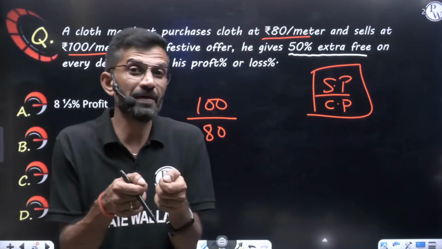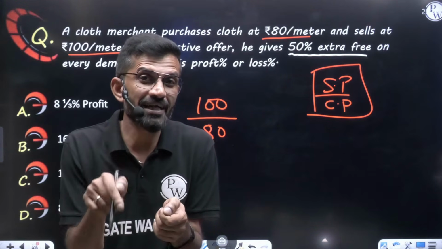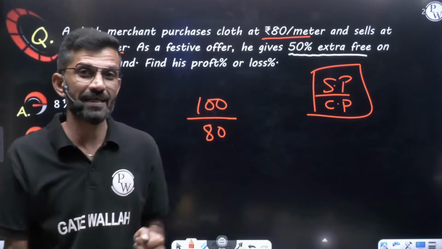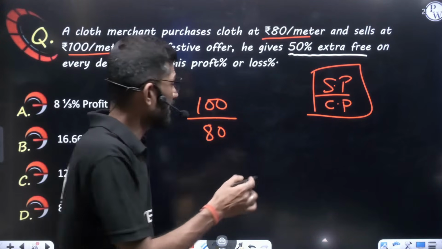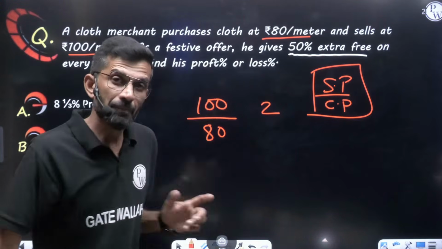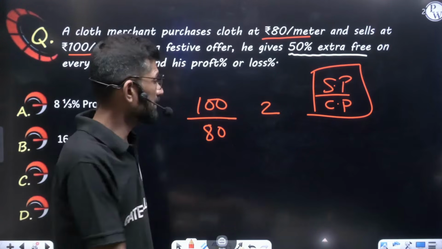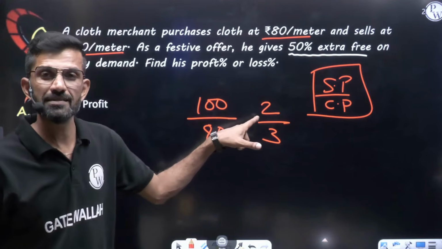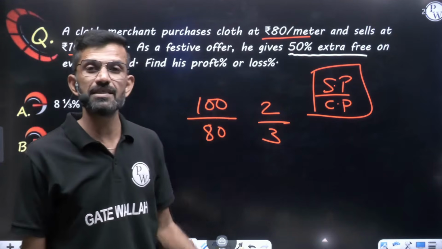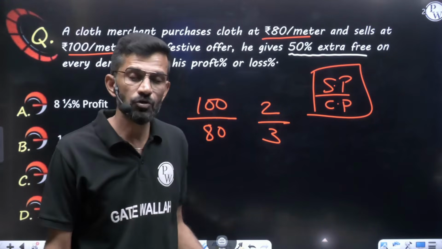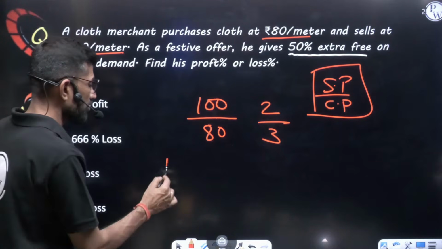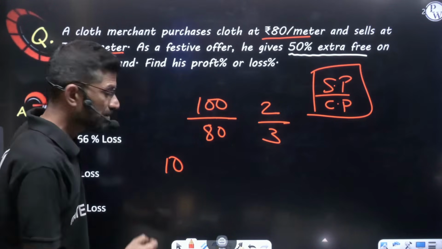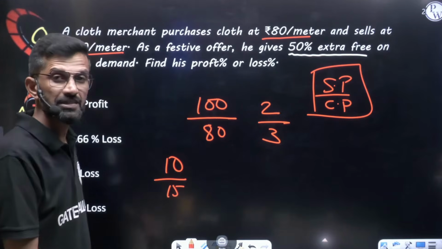So the customer will pay for 2 meter. It means the trader is getting 2 meter money from the market. The money they get from the market, that is the selling price. But how much does he have to give to the customer? 3 meters. So his investment went for 3 meter. The money he got from the market is the selling price. The investment he has done is the cost price. No, sir. Customer came and asked, give me 10 meter cloth. 10 meter money he got. How much does he have to give to the customer? 15 meter. 15 meter investment went.